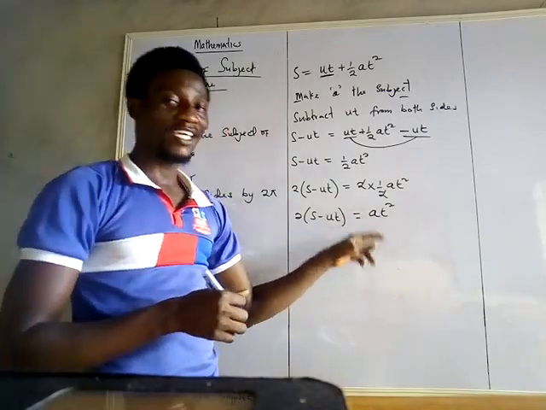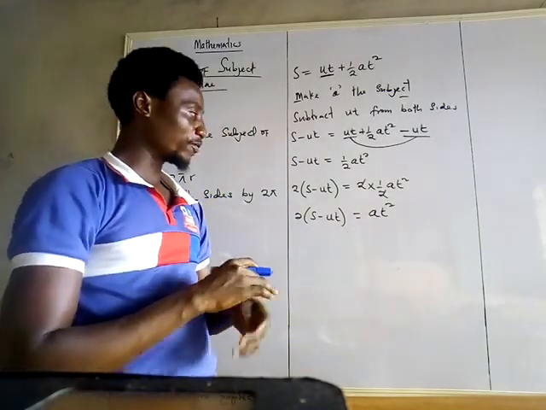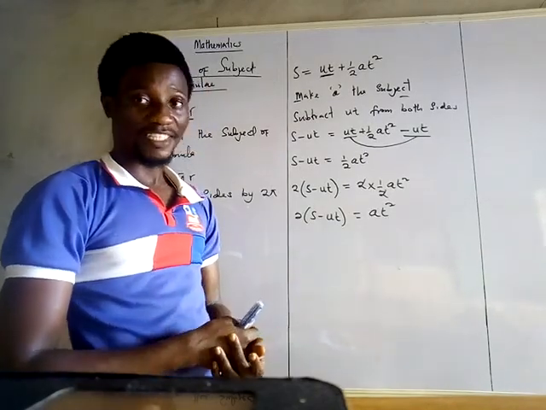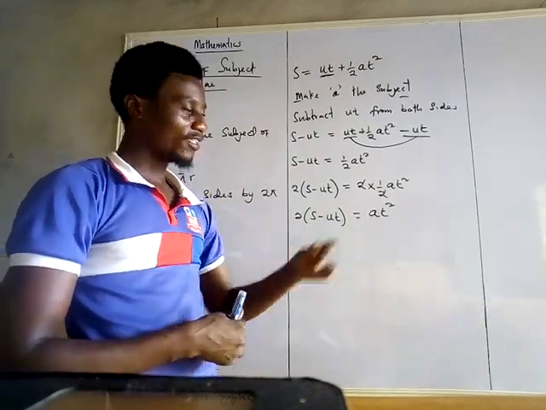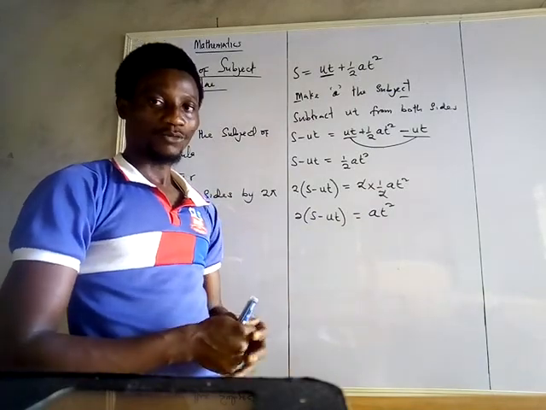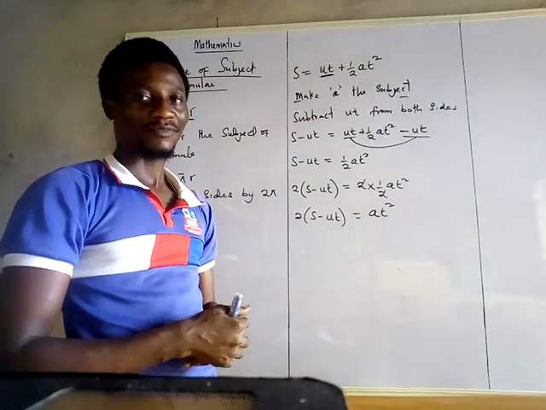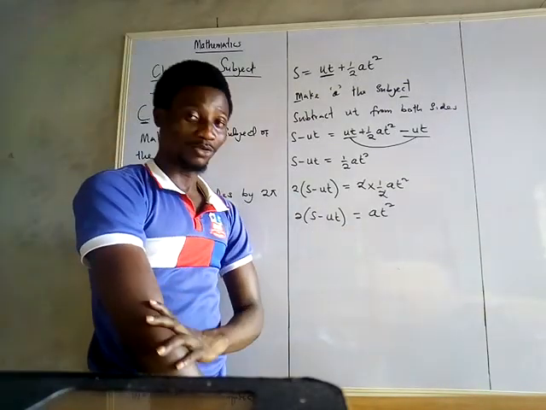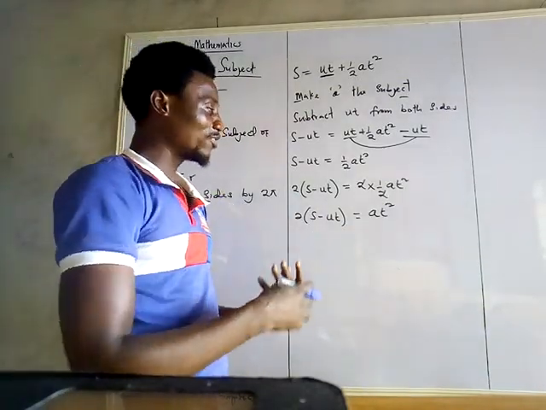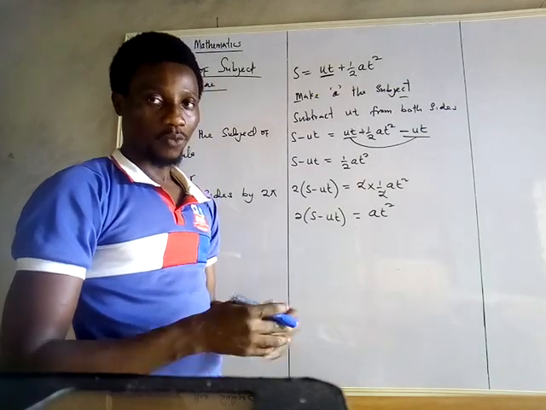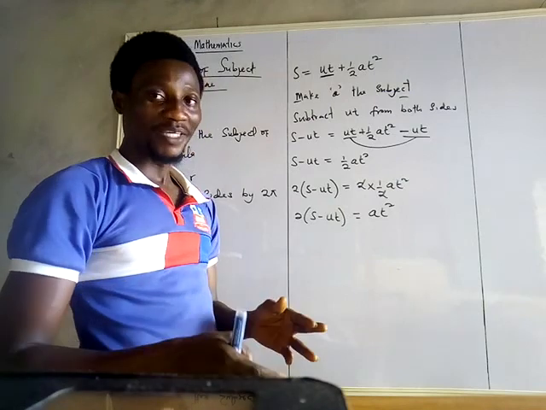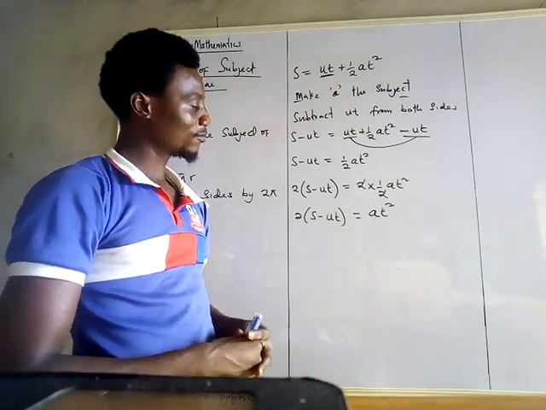Now don't forget what we are making the subject of the formula. We are making A the subject of the formula, but we still have something associated with A. And what is that? T squared. T squared is still attached to A, and we want to make A to stand alone. Then how do we do that? Now the only way we can do that is to divide both sides by T squared. What is the essence of dividing both sides by T squared? You already know. In order to make A to stand alone.